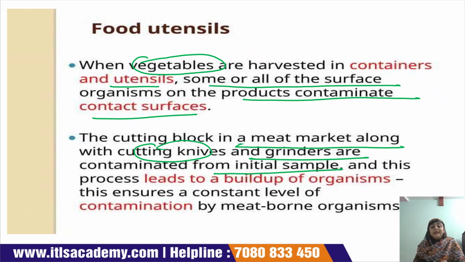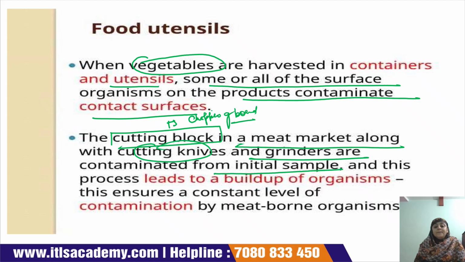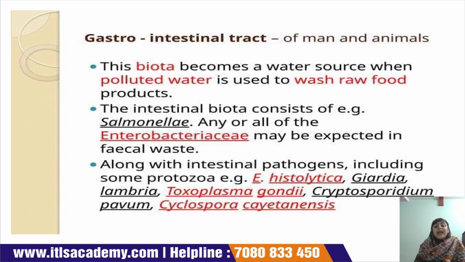The cutting block means the chopping board on which the meat is ground or chopped, and even the knife and the grinders are all contaminated by the initial substances. This process leads to a buildup of organisms and ensures a constant level of contamination by meat-borne organisms.